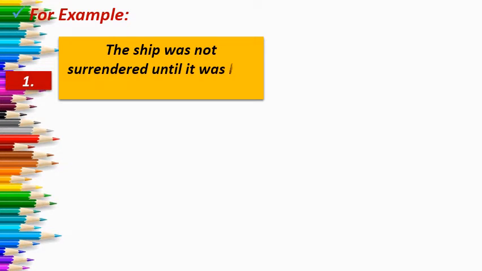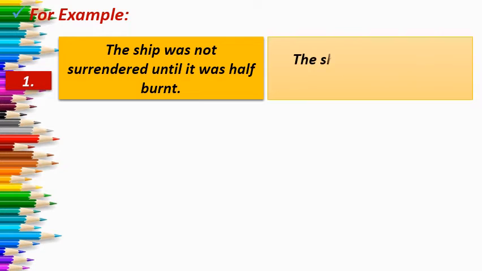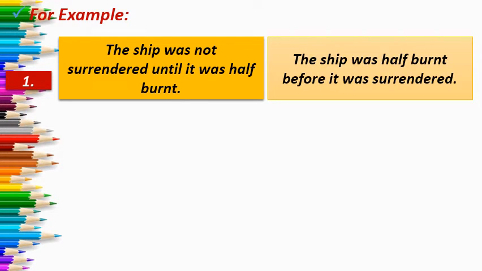The ship was not surrendered until it was half burnt. So here, "the ship was not surrendered" is an independent clause, and "until it was half burnt" is a dependent clause. Why? Because it is joined with the help of a subordinate conjunction. So we have to interchange the position. The ship was half burnt before it was surrendered.